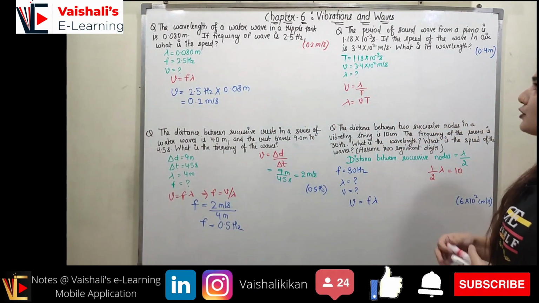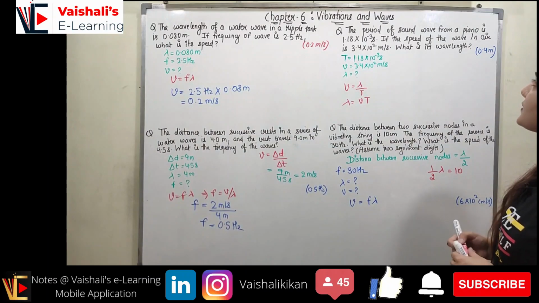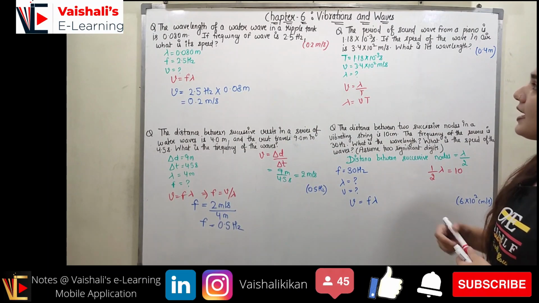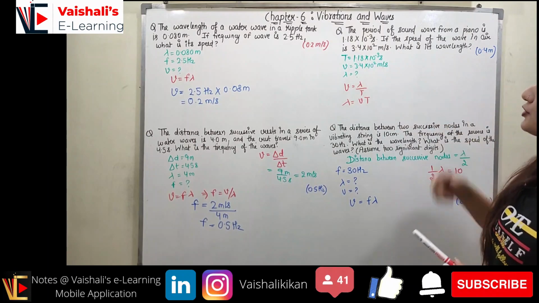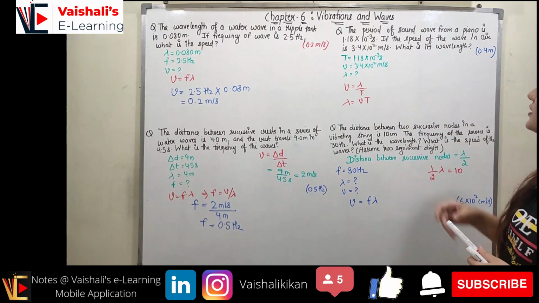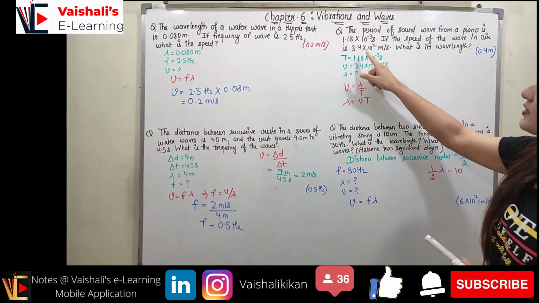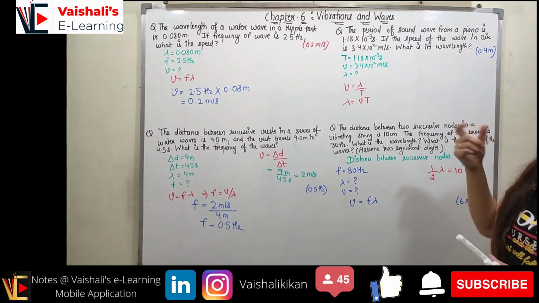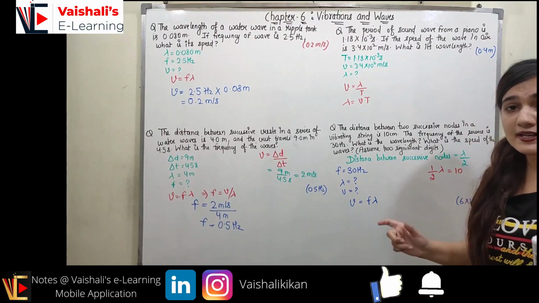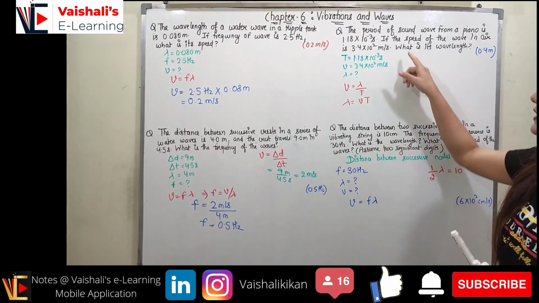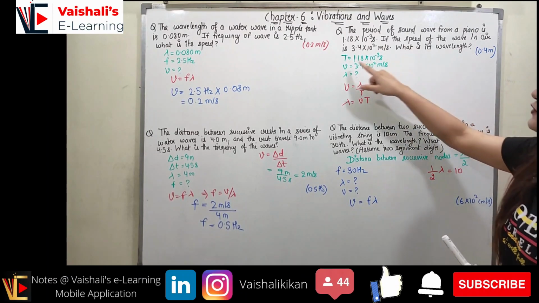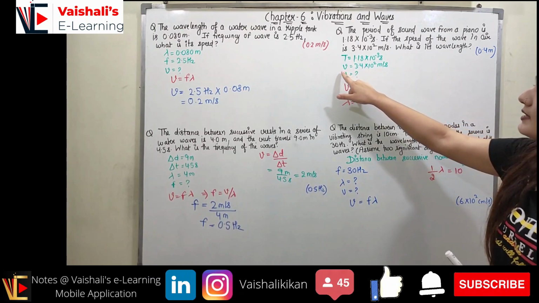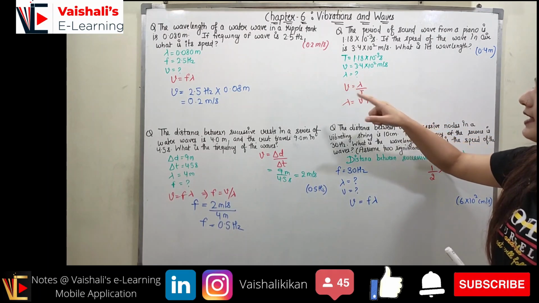Now coming to the next question, it states the period of a sound wave from a piano is 1.18 into 10 raised to power minus 3 second. If the speed of the wave in air is 3.4 into 10 raised to power 2 meter per second, what is its wavelength, right? Now here the time period is given and we have to find out the wavelength. So the time period is given, the V is given, and we have to find out the lambda.